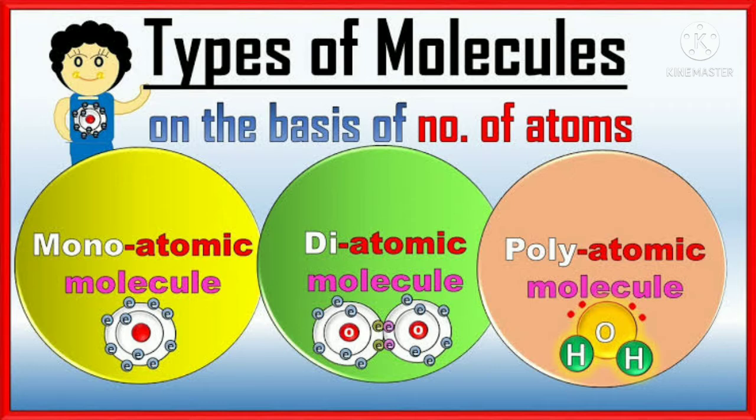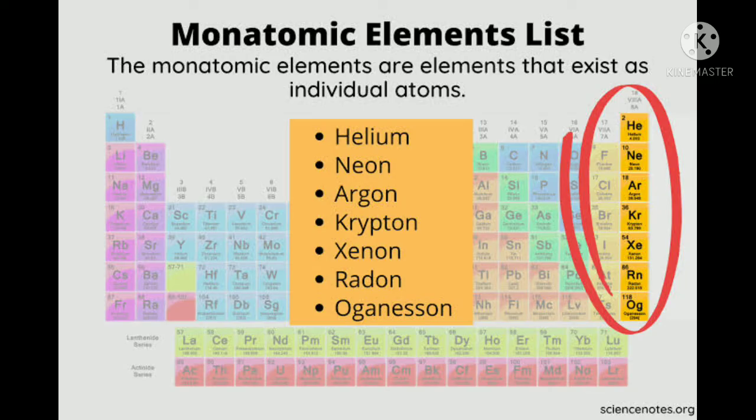So let's see the monoatomic element list. Do you remember the 18th group? Before the last class, we studied the 18th group. This was the noble gases, isn't it? Noble gas or inert gas. These are monoatomic, which means helium is always written as He, not He2 or He3.